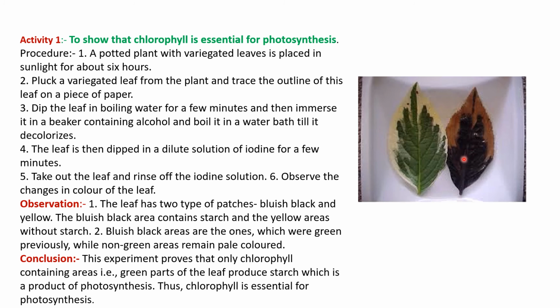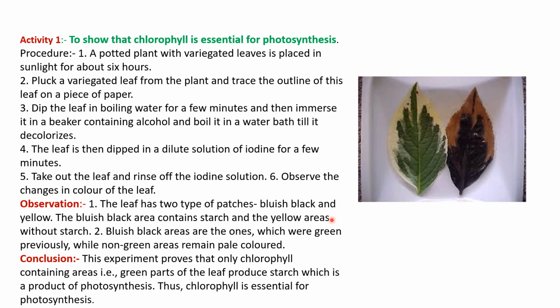But the rest of the part is brown or pale in color. So it shows that wherever there was chlorophyll, starch formation was there, right? That means chlorophyll is essential for starch formation. This is the conclusion of this experiment.